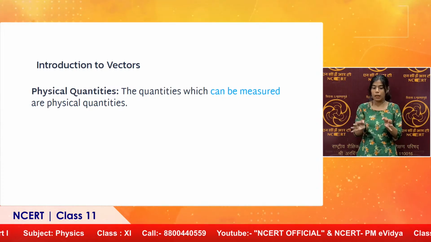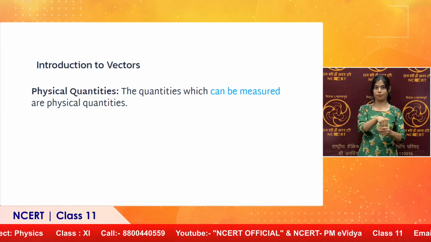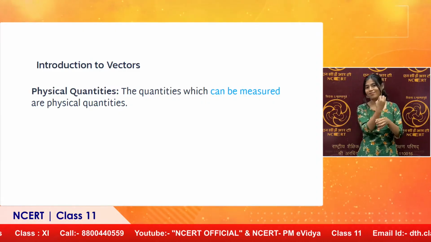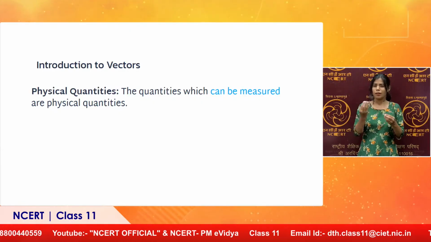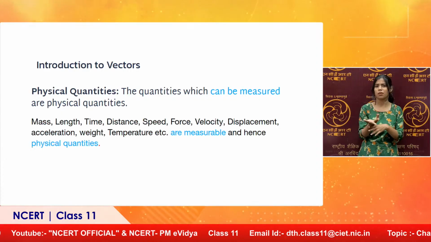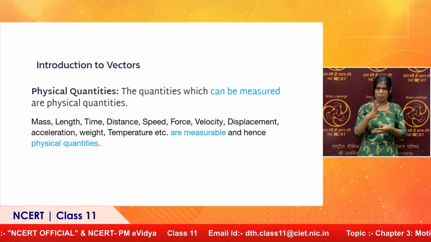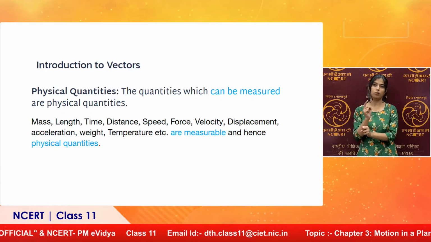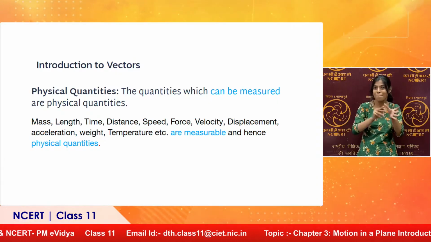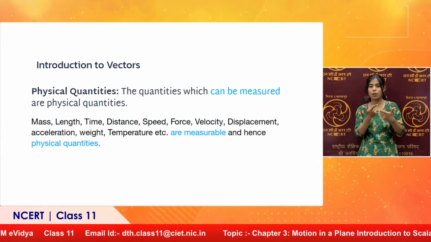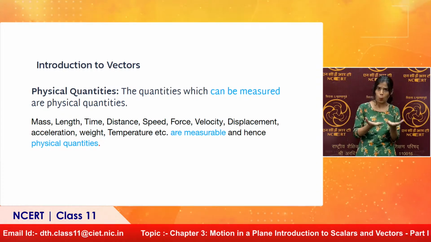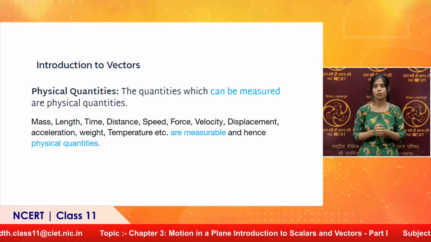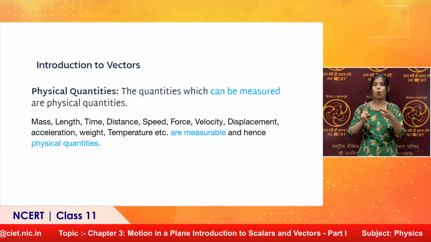So all quantities which can be measured are called physical quantities, and the list of physical quantities is very long. Here is a list which contains some of the physical quantities: mass, length, time, distance, speed, force, velocity, displacement, acceleration, weight, temperature. In addition, we have current, voltage, etc. All these are physical quantities. Whatever we can measure is a physical quantity.